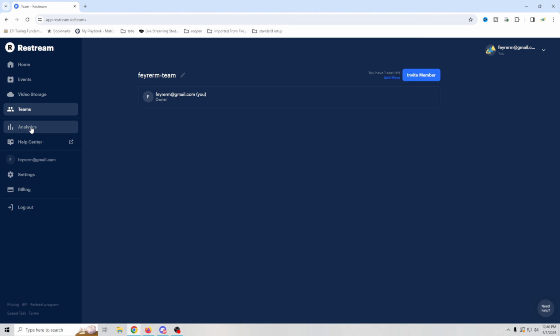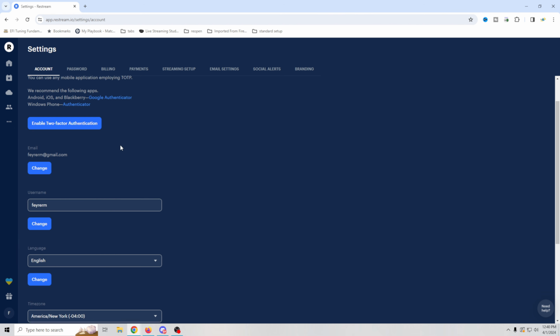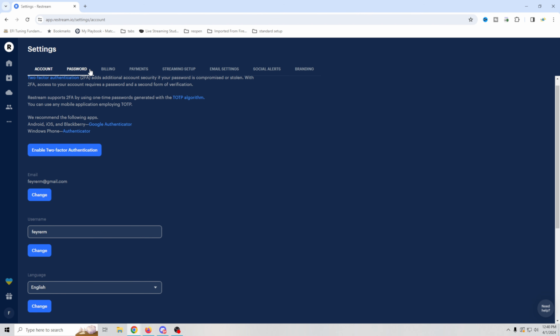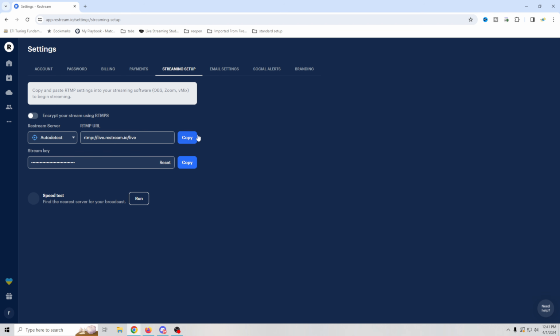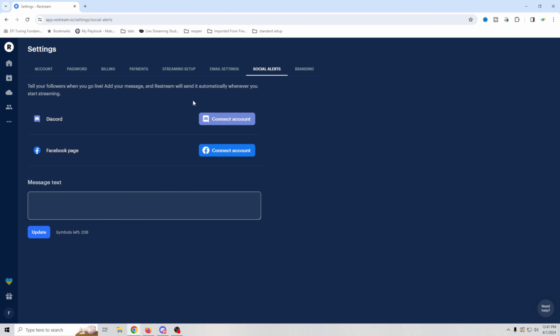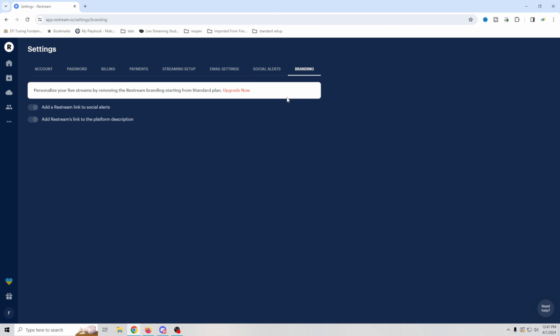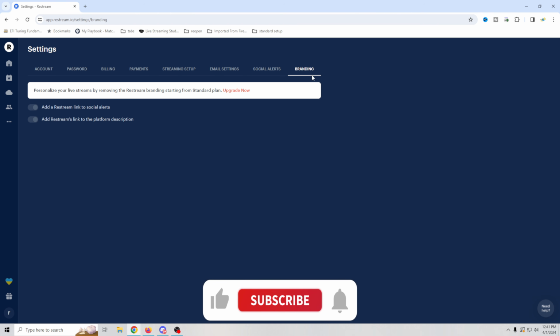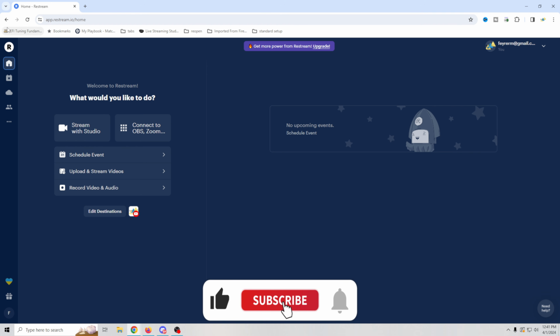If we go down here, you've got access to some analytics, the help center, you've got information about your account, and then you can go into settings or billings. So settings are just going to be a bunch of different things that you could set up. You've got your account, your password, your billing, your payments, your streaming setup right here. So this is the information that you would use in order to set up to stream from here if you're using OBS and Zoom or anything like that. I'll show you how that works in a minute. You got your email settings, your social accounts, so you can have alerts sent to these locations, that sort of stuff. And of course your branding, you can add this stuff, but of course you have to upgrade at least to the standard plan in order to add your own branding. So that's all the stuff over here on the left.